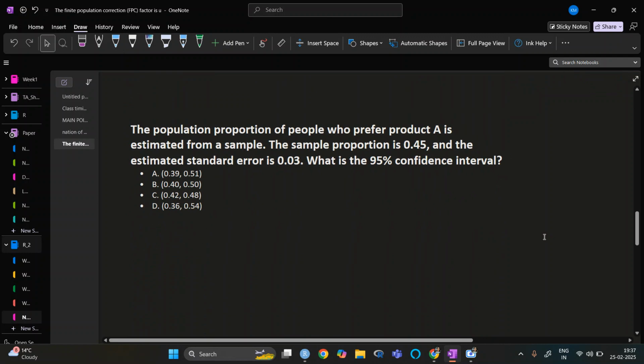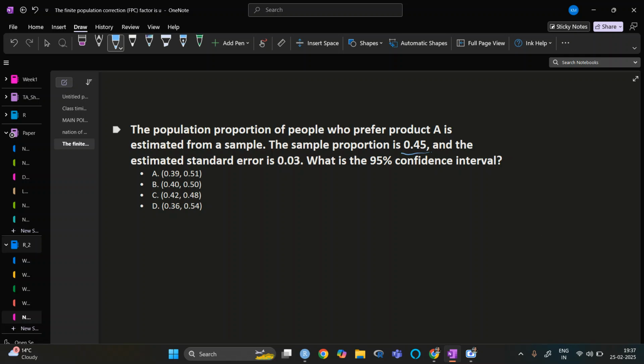The next question is that the population proportion of people who prefer product A is estimated from a sample. The sample proportion is 0.45 and the estimated error is 0.03. So what is the 95% confidence interval? What we have is 0.45, the sample proportion.